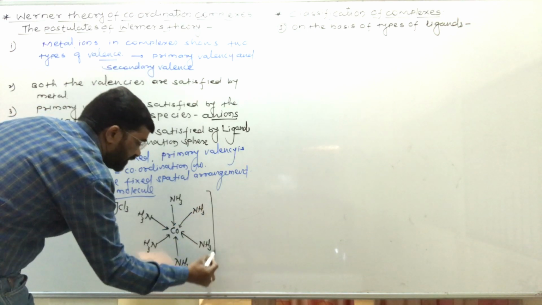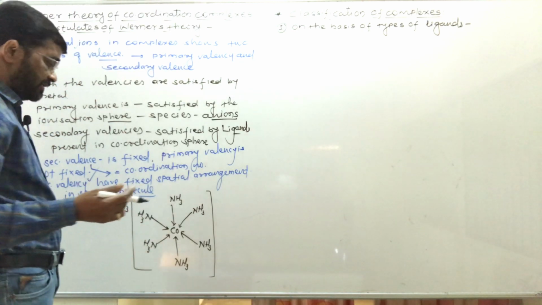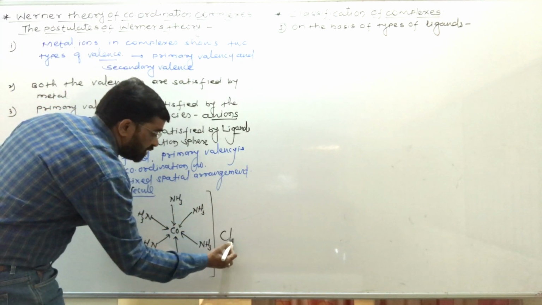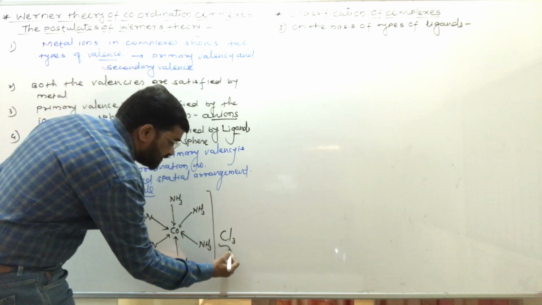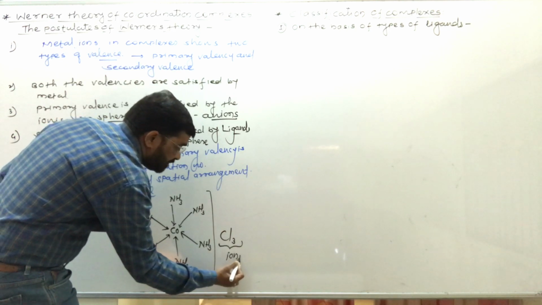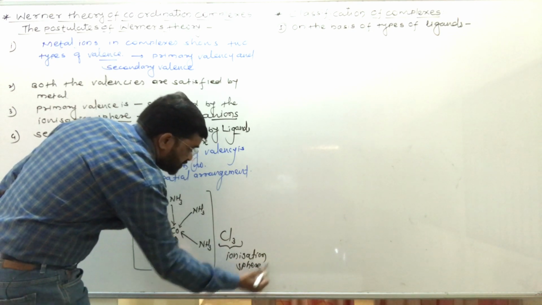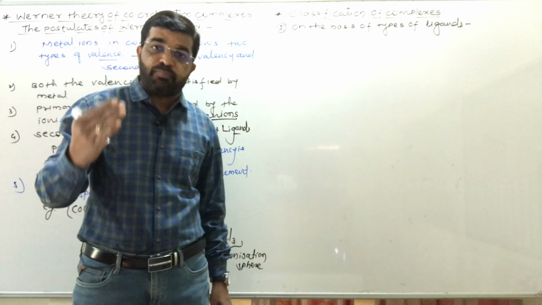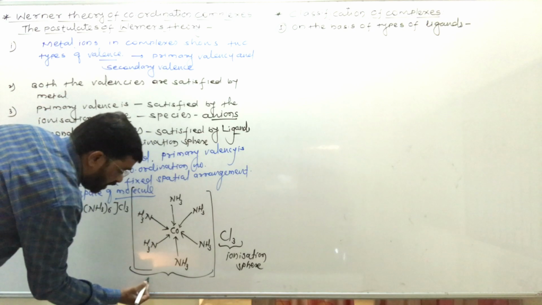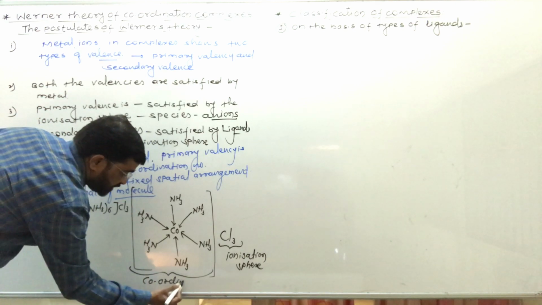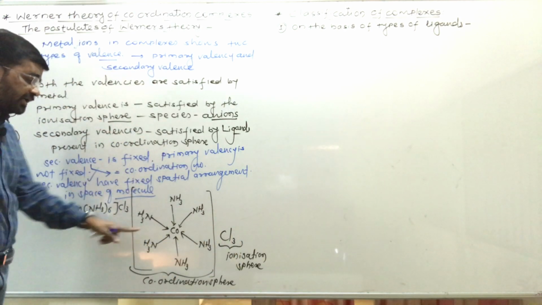This is the inner sphere, which is the coordination sphere, and the 3 chlorine atoms present outside the square bracket are the ionization sphere. This ionization sphere satisfies the primary valence of cobalt, and the coordination sphere satisfies the secondary valence of cobalt.